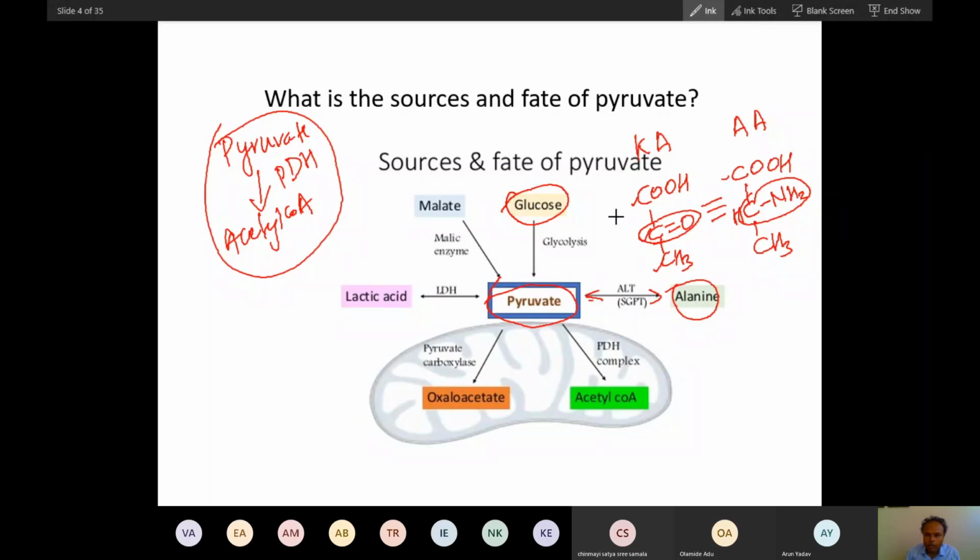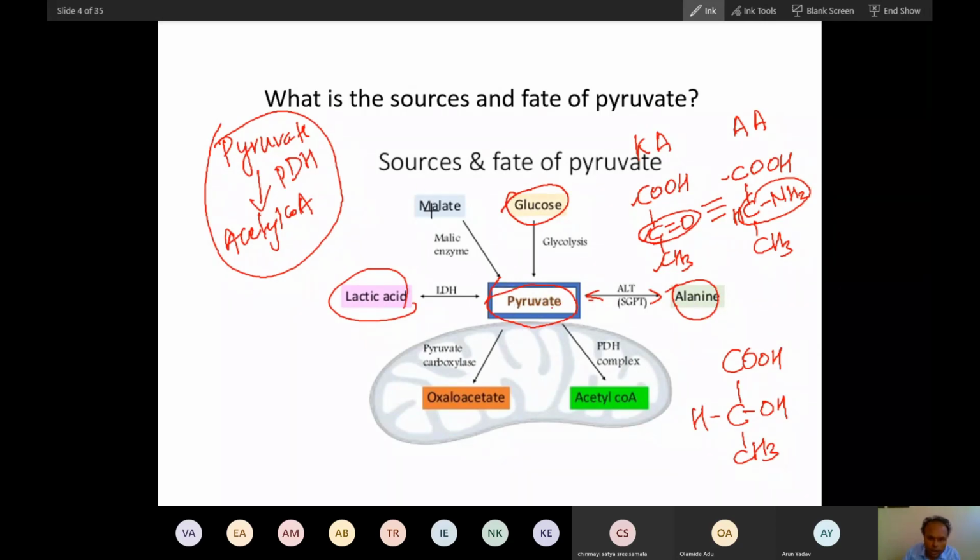And lactic acid: if you reduce this pyruvate, an alcohol group comes here and this becomes lactate. So remember, all 3 structures are very similar, with slight differences. From lactic acid pyruvate can be formed, and from pyruvate lactic acid can be formed, and from pyruvate alanine can be formed, and from alanine pyruvate can be formed. Remember this very important concept.